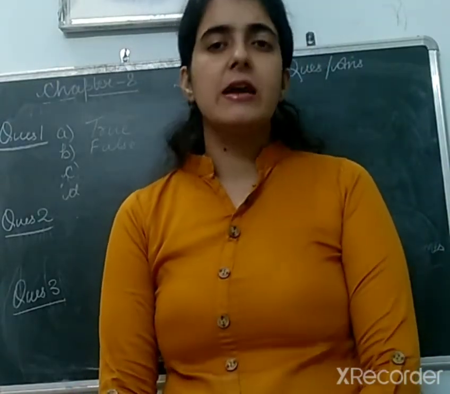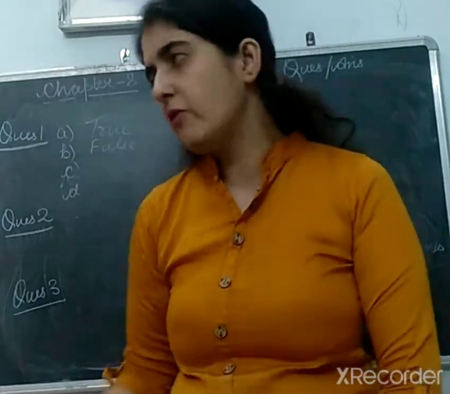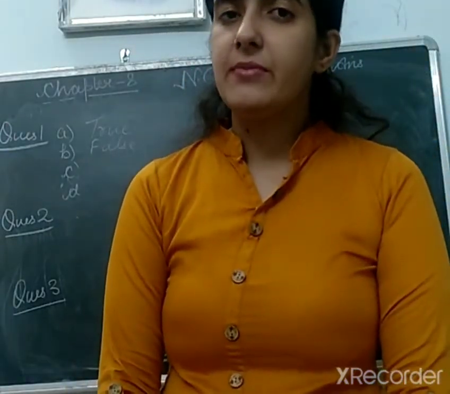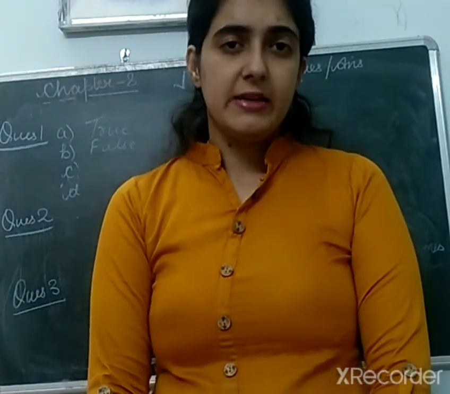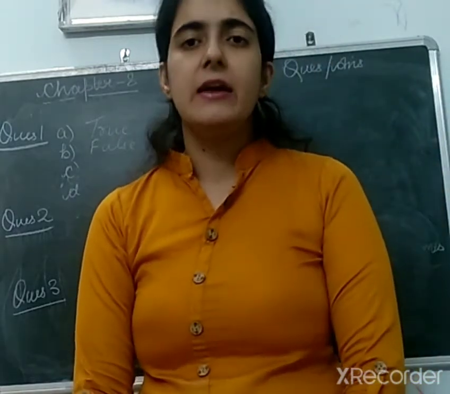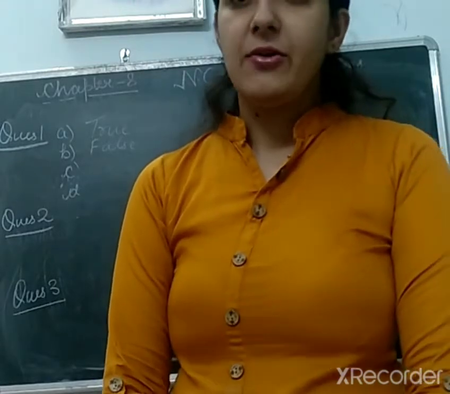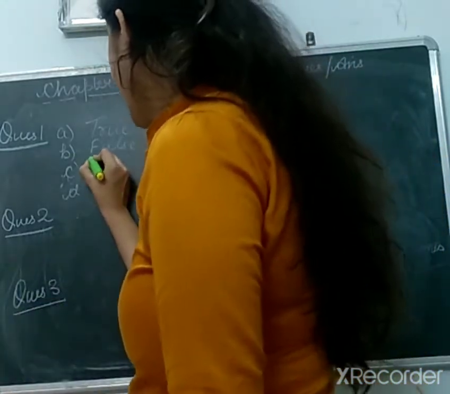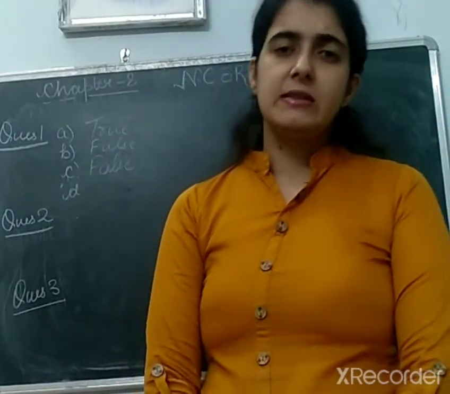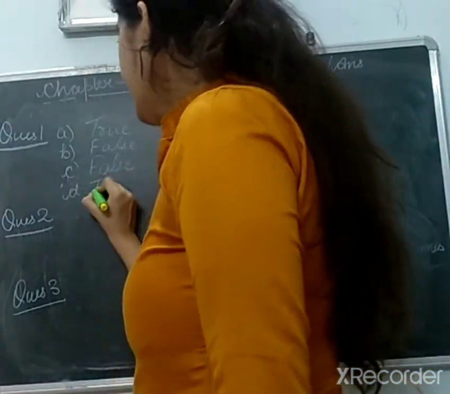So first one is that unicellular organisms have one-celled body. It's true, so we'll write true in front of A. Next one is that muscle cells are branched. No, muscle cells are cylindrical or spindle, so we'll write false. C part is that the basic structural and functional unit of any organism is an organ. No, it's a cell, so we'll write false. And the last part of question number 1 is that amoeba has irregular shape. Yes, amoeba has irregular shape, so we'll write true.